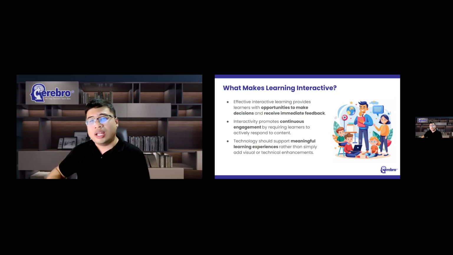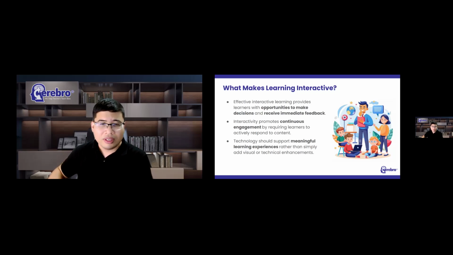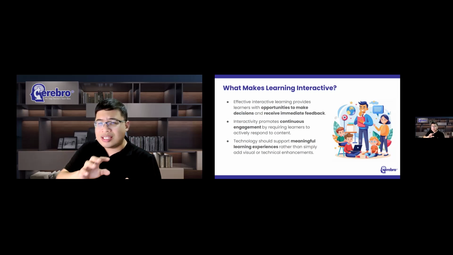Interactive learning also encourages reflection. Many teachers assume that interaction must always be visible, but some of the most powerful interactions happen internally when students compare ideas, when they evaluate options, when they predict outcomes, or when they explain their reasoning. These cognitive processes represent deep forms of engagement, and technology should support these processes, not distract from them.